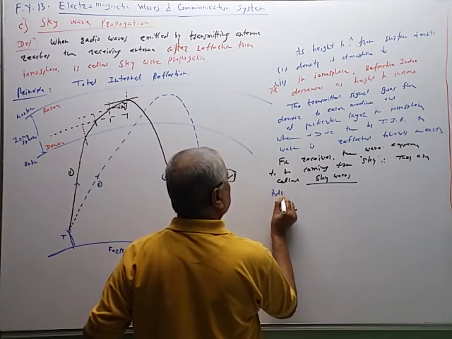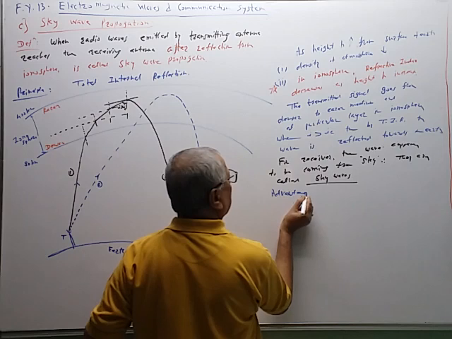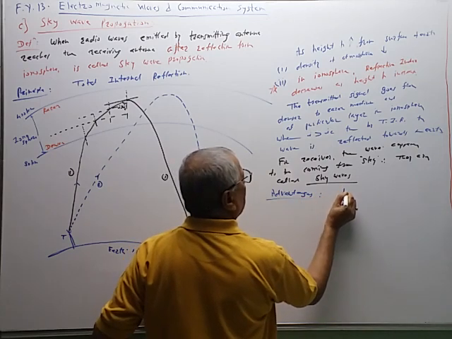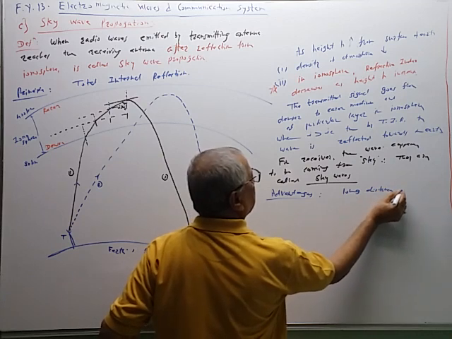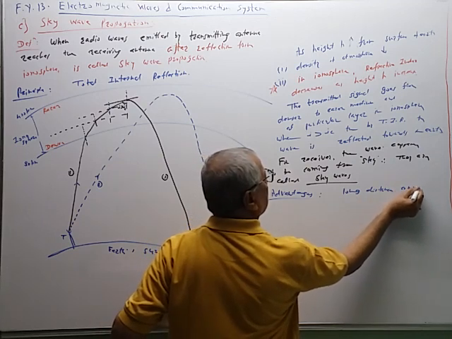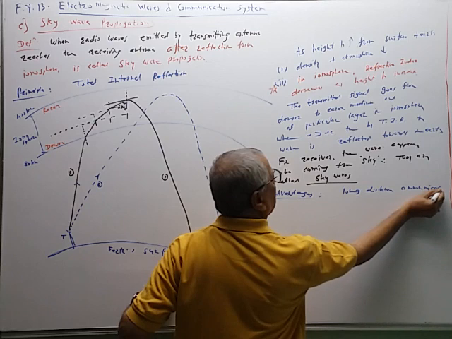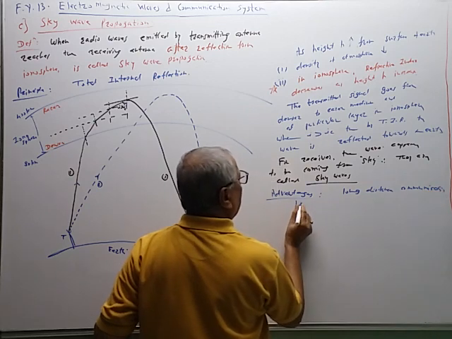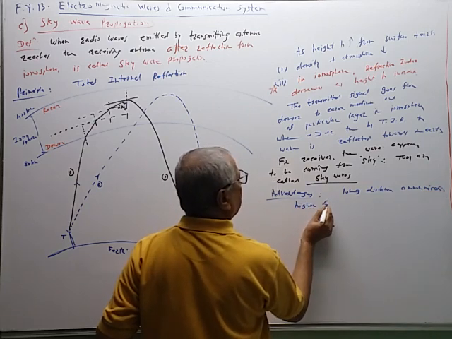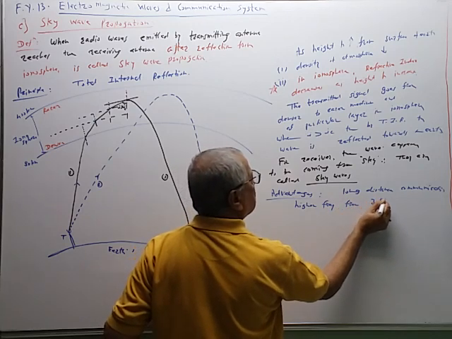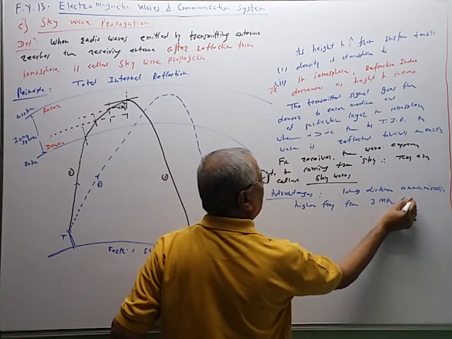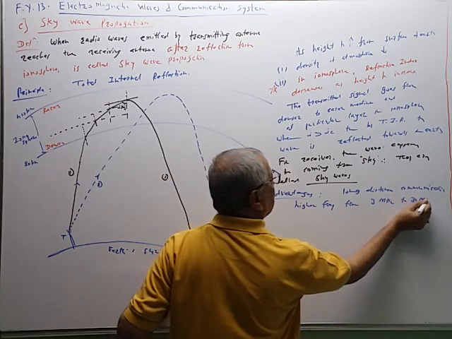Advantages: long distance communication is possible, and higher frequencies are used. Higher frequencies from 3 megahertz to 30 megahertz are used.